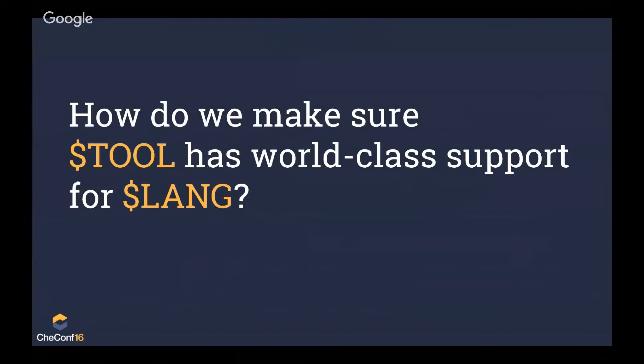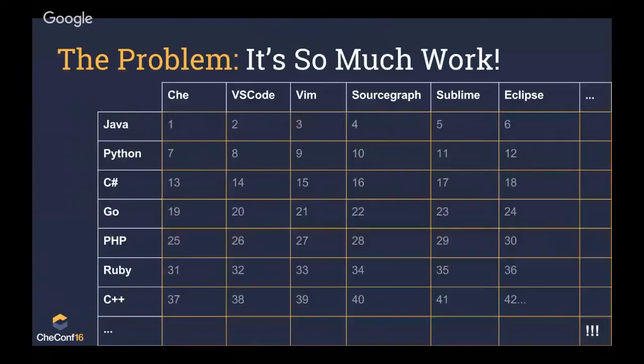People use CI services. People might be using old-fashioned editors for some things. And you want the same language support to exist everywhere. So how do we make sure that every single tool you use has world-class support for every single language? And the big problem here is just that there's so much work.